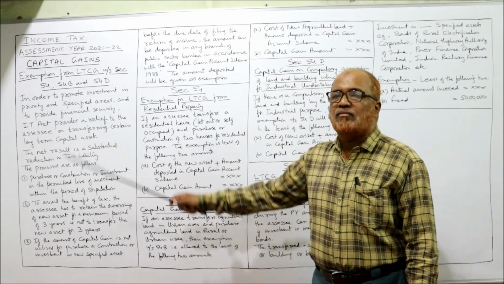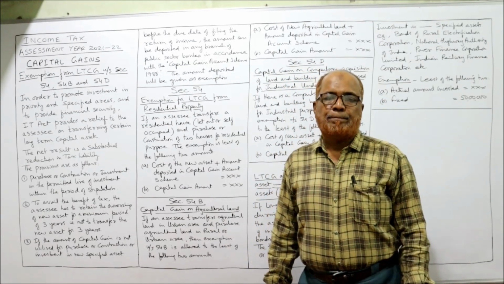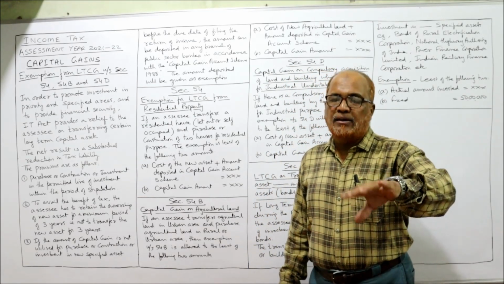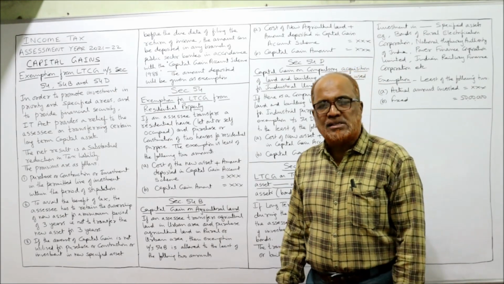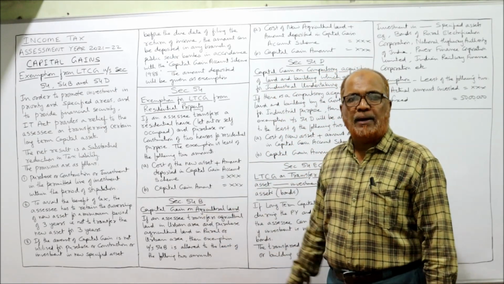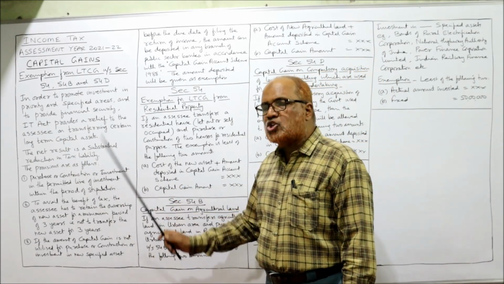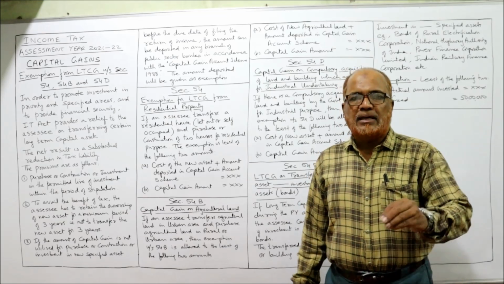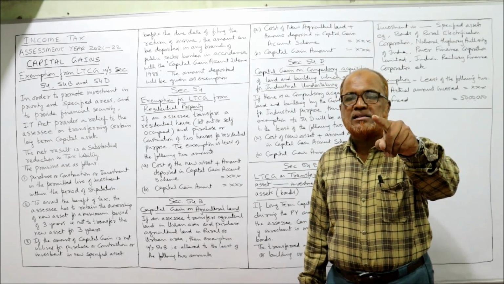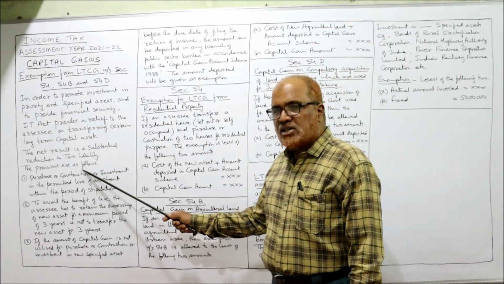But this exemption will be given only for specified cases. That means the assessee, if he invests the money in the priority sector or specified areas, then only exemption will be given. So the net result is a substantial reduction in tax liability. By giving this exemption, the tax liability of the assessee will get reduced. Now the provisions are as follows.